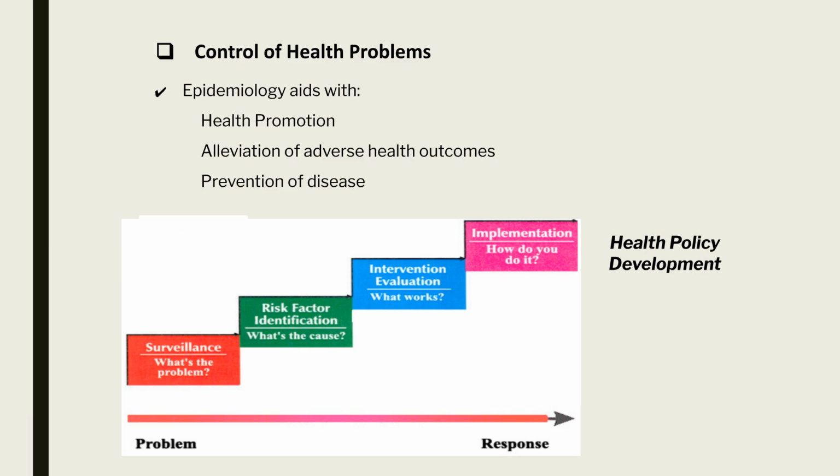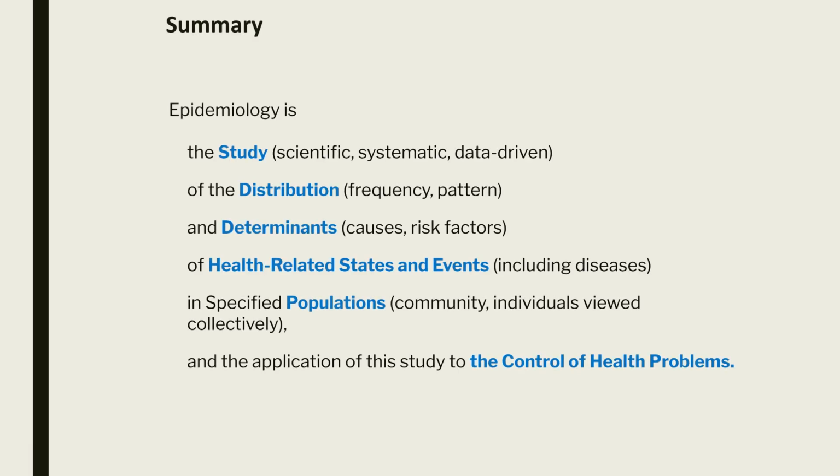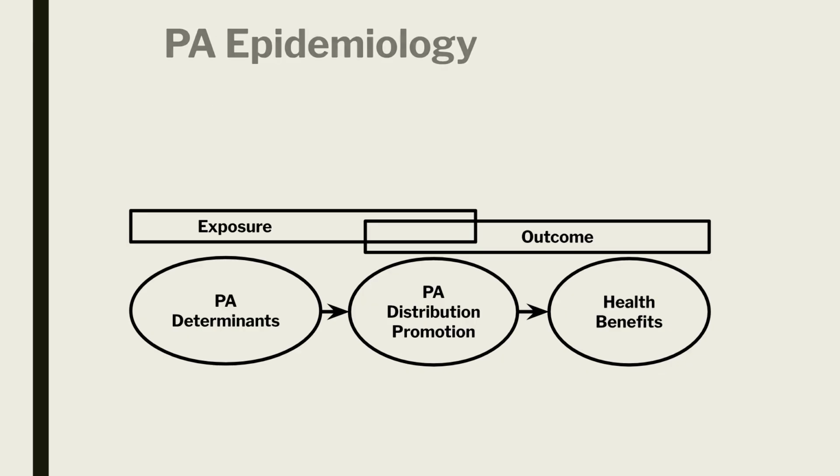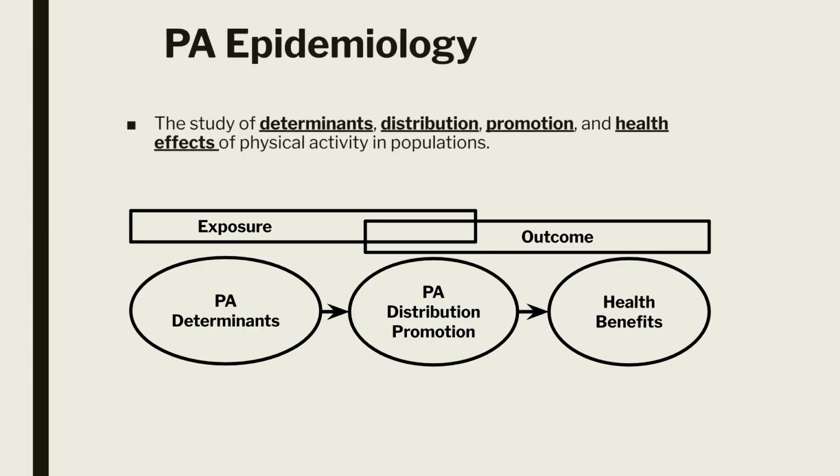We will go through all the steps in this class. In summary, epidemiology is the scientific study of the distribution and determinants of health-related events in specified populations, applied to the control of health problems. Okay, now let's shift to the PA epidemiology. Everything is the same. The only difference is the outcome becomes physical activity.